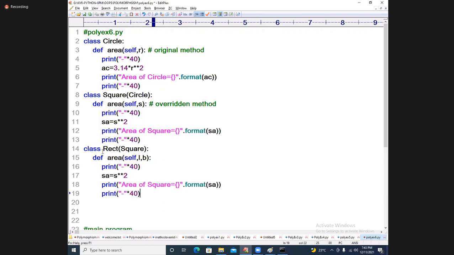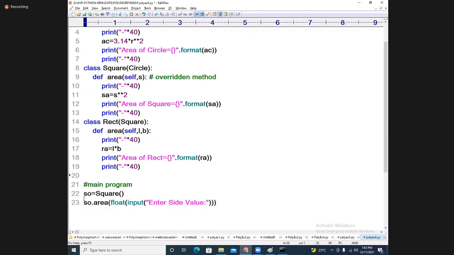You see, students, RA, rectangle area, is equal to L into B. Area of rectangle is equal to format of RA. Print of that.